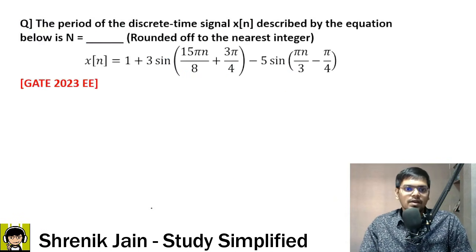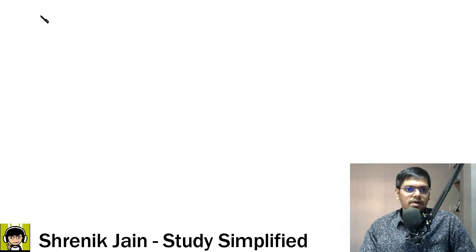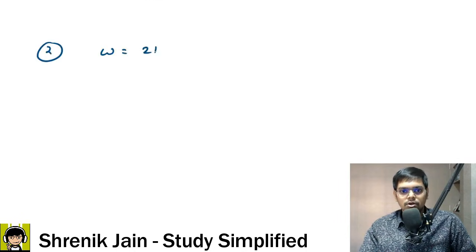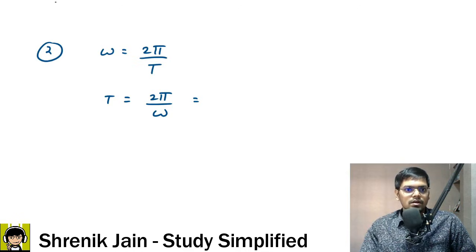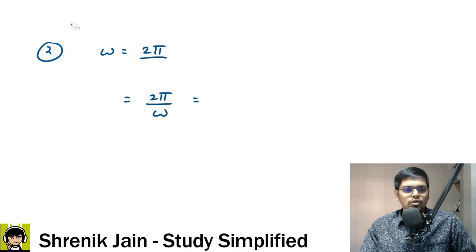But apparently they were asking you the fundamental time period, not the fundamental frequency. So the final step is rearrangement. Since we know omega is equal to 2 pi by T, if we rearrange, T is equal to 2 pi by omega, and here since T should not be written, they are treating T as capital N, as per their notation.